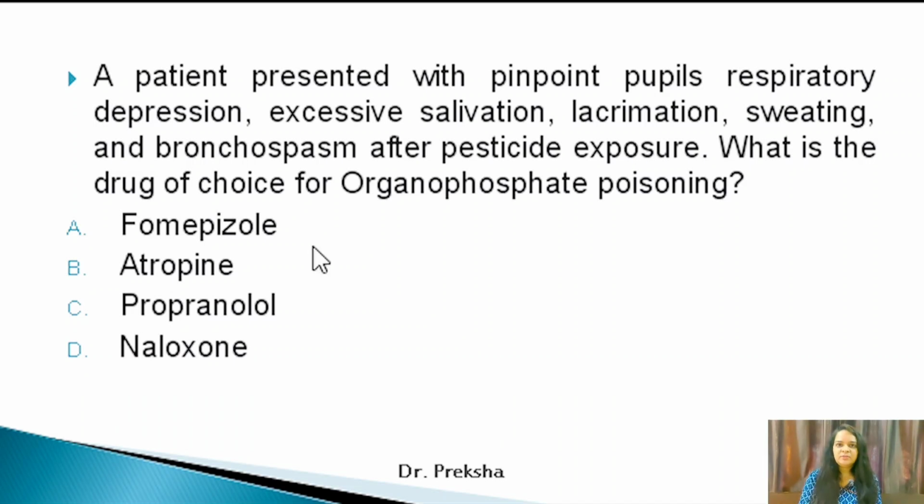So for organophosphate poisoning, atropine will block the muscarinic receptors and it will mask all the symptoms which are caused by muscarinic receptor stimulation. So atropine will be the drug of choice in that case, and if atropine is not given and pralidoxime is given, then pralidoxime will regenerate the acetylcholinesterase enzyme. So for organophosphate poisoning, you have to look for these two drugs, atropine and pralidoxime, in the options. Here in this MCQ, pralidoxime is not given, so the answer is atropine.